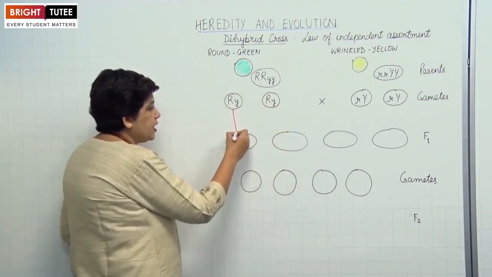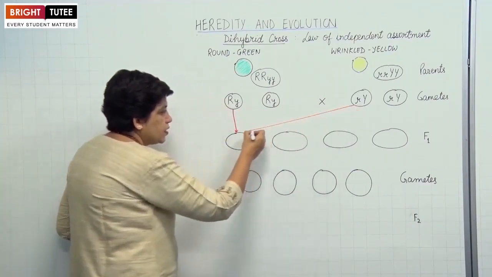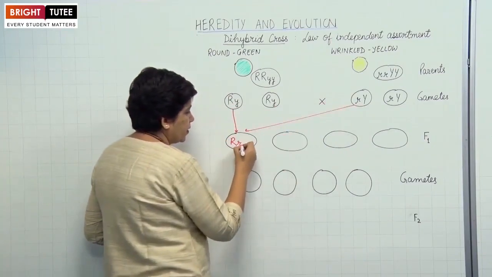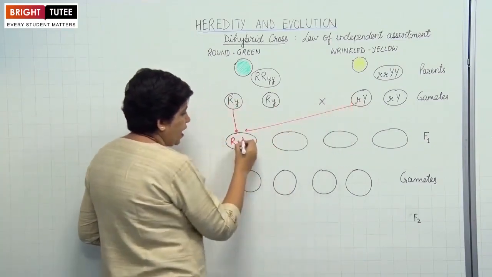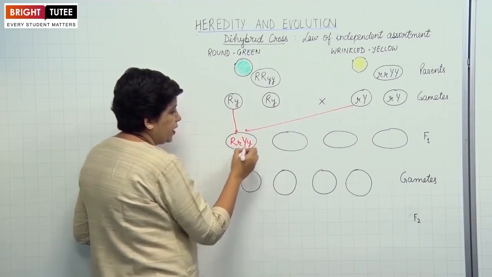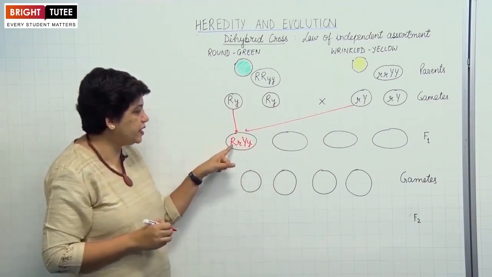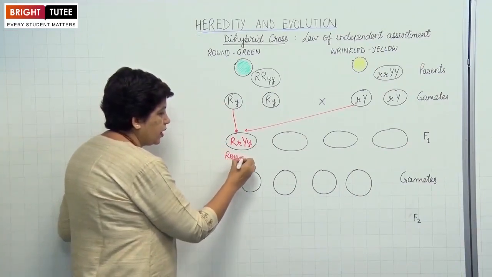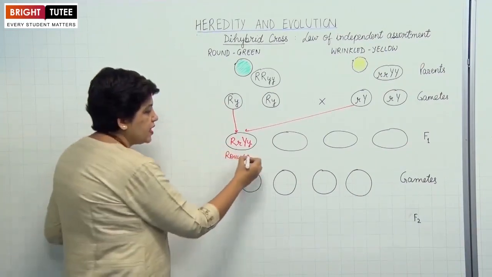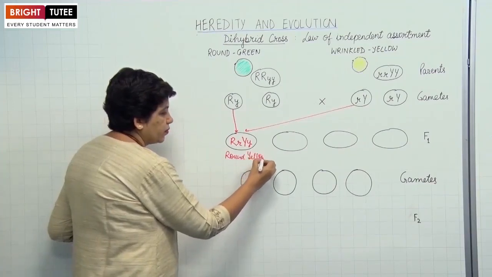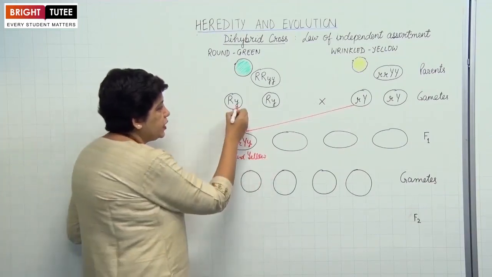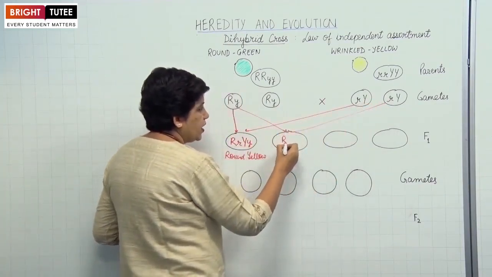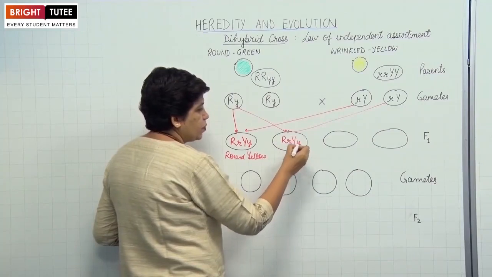If this gamete fuses with this, what will you observe? Capital R and small r from here. Then capital Y and one small y from here. So, since there is one capital R, the seed will be round. And one capital Y, the seed will be yellow. Right? Similarly, if this gamete fuses with the other gamete, if there is a chance fusion, it will again be R, r, Y and small y.